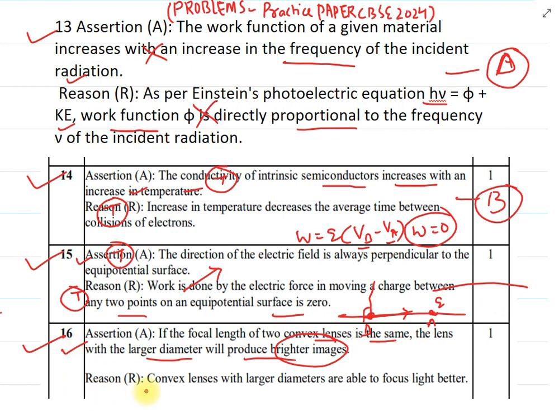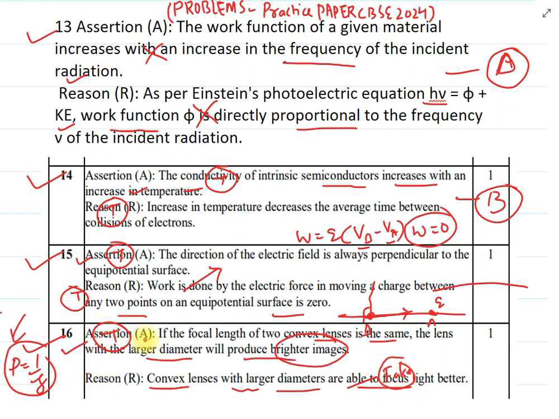Now come to the reason: convex lenses with larger diameters are able to focus light better. The ability of a lens to focus or converge the light depends on its focal length, or on the power, like power is equal to 1 upon f. The converging power, or the ability to focus light, depends on the focal length of the lens. So this reason, that convex lenses with large diameters are able to focus light better, is not correct. So the reason here is false, and this assertion is true.